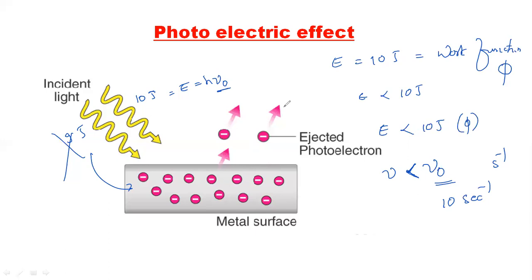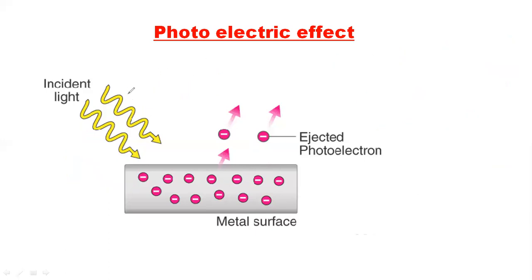Now let us understand, if you apply more energy than 10 joules, let us assume we are applying 20 joules of energy, while it needs only 10 joules. It needs 10 joules, but we are applying 20. Then what happens? It takes 10 joules, since that is enough to remove the electron. The remaining 10 joules will be eliminated as the kinetic energy of these electrons. The electrons come out, and along with them that energy goes out as kinetic energy.